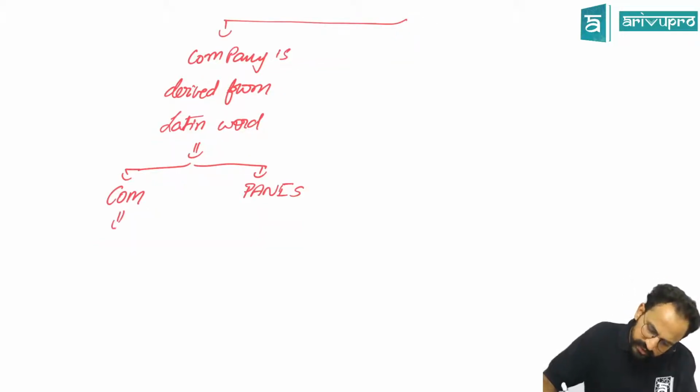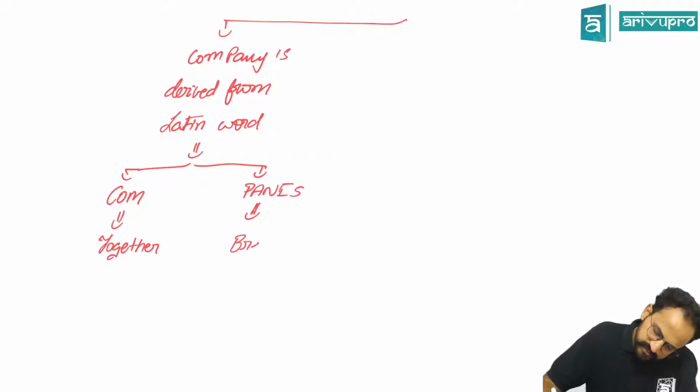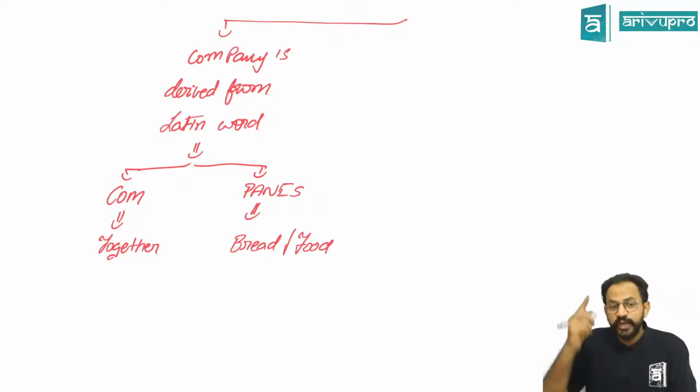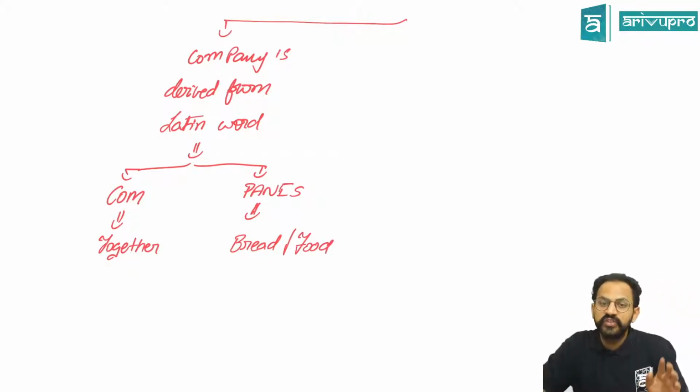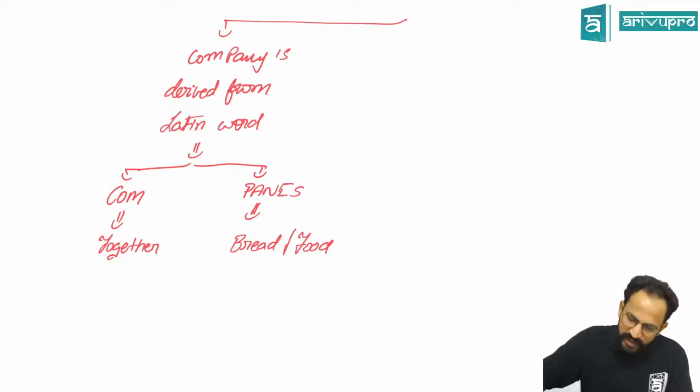Com means together. Panis means bread, basically nothing but food. So in the Latin word, company means com panis. Com means together, panis means bread. So what do you mean by this, sir?